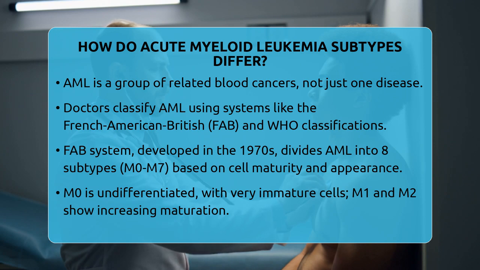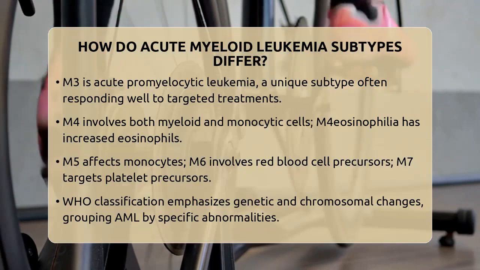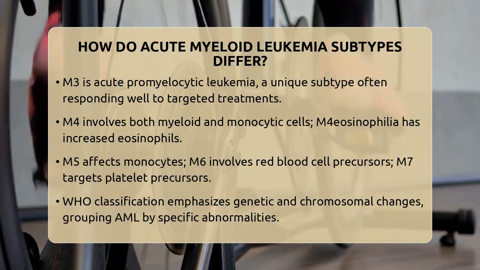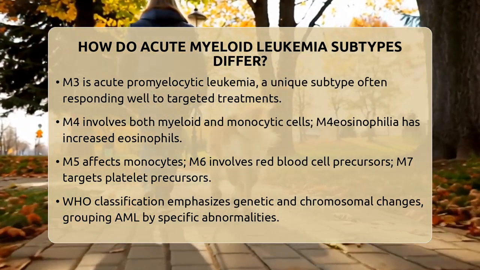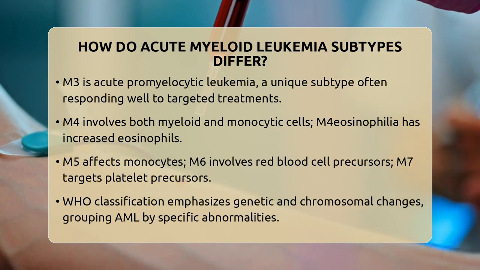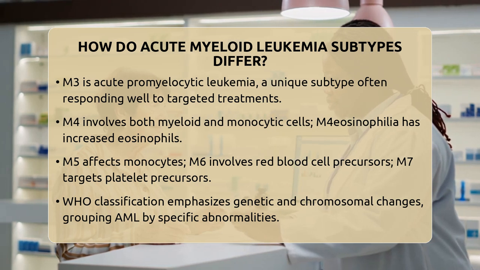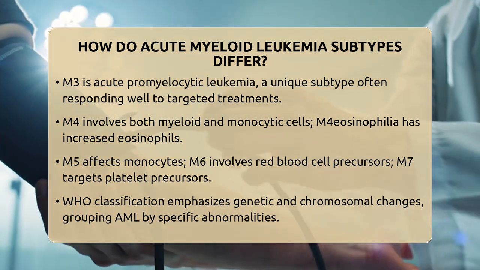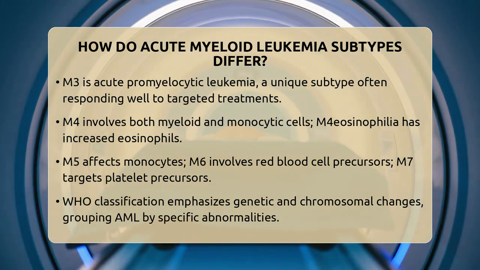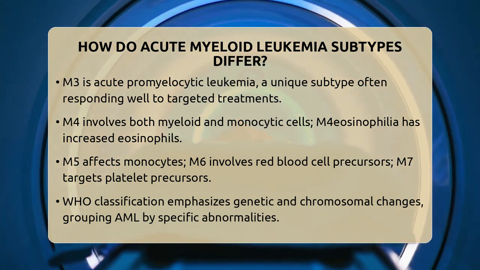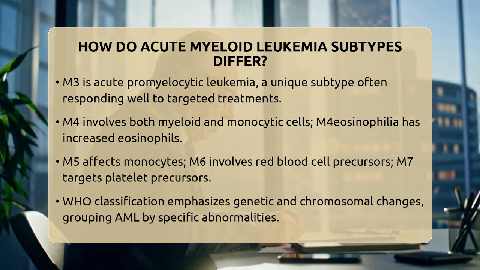M1 is also immature but slightly more developed. M2 shows some maturation, with cells starting to look more like normal blood cells. M3 is a special subtype called acute promyelocytic leukemia, which has unique features and often responds well to specific treatments. M4 involves both myeloid and monocytic cells, while M4 eosinophilia, or M4Eo, has increased eosinophils, a type of white blood cell. M5 mainly affects monocytes, M6 involves red blood cell precursors, and M7 targets megakaryocyte precursors, which are involved in